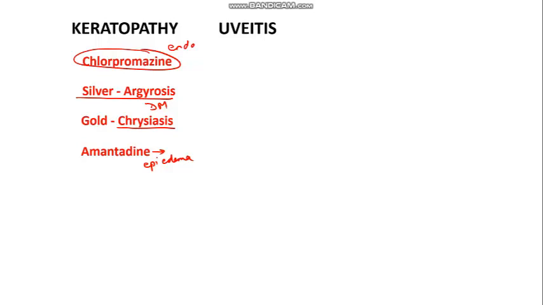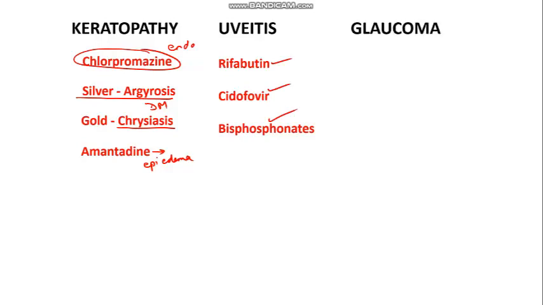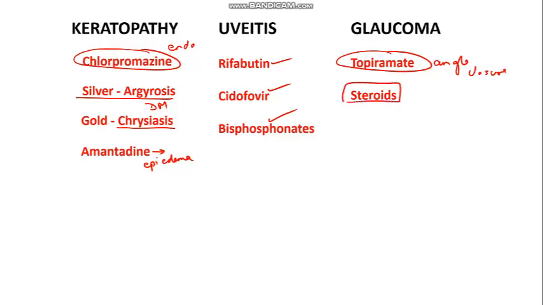Uveitis. So let's go from anterior to posterior. Three drugs to remember for causing uveitis: rifabutin, cidofovir and bisphosphonates can cause inflammatory reaction inside the eye. Glaucoma, one important drug, topiramate, induces angle closure in the patient. So this is a very important drug. It induces angle closure, and steroids of course can cause glaucoma. Steroids, both systemic and topical, can cause glaucoma. Topical causes more of glaucoma, systemic causes more of cataract.